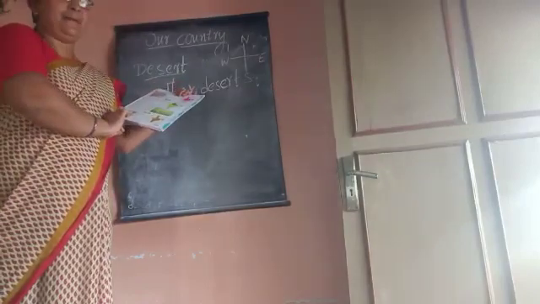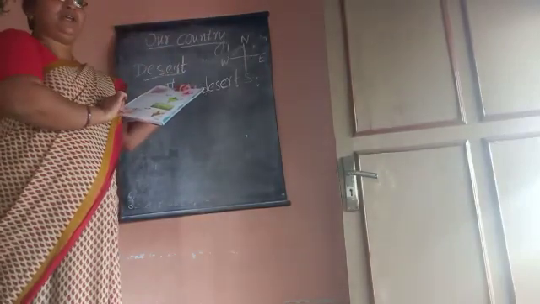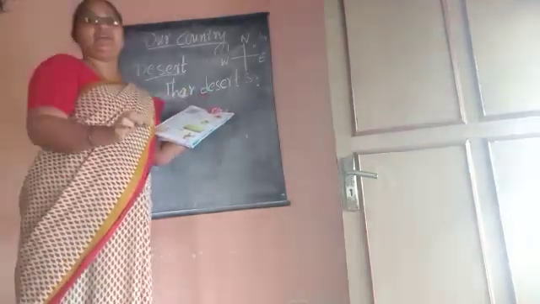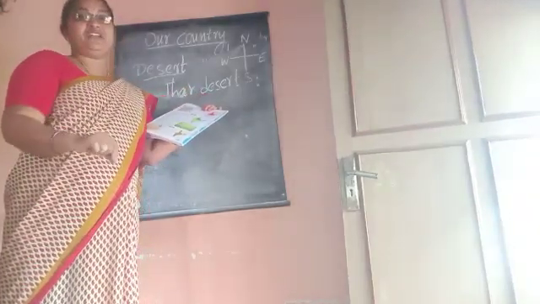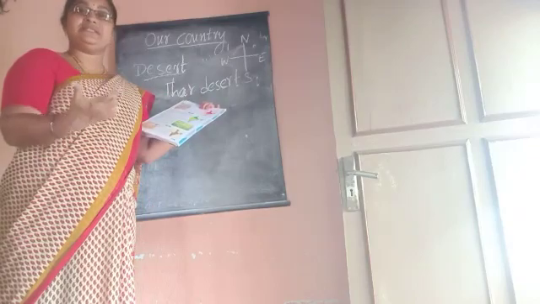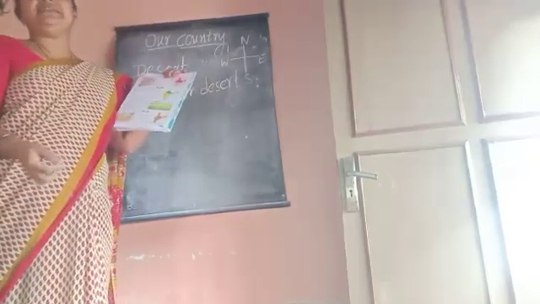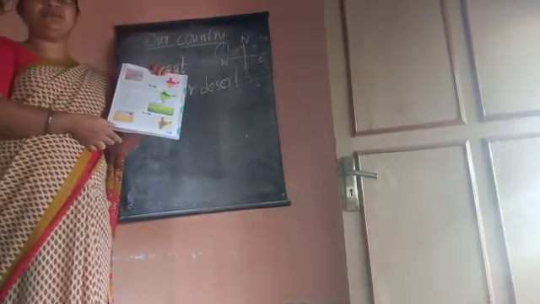Okay, this is about the desert. Thank you.